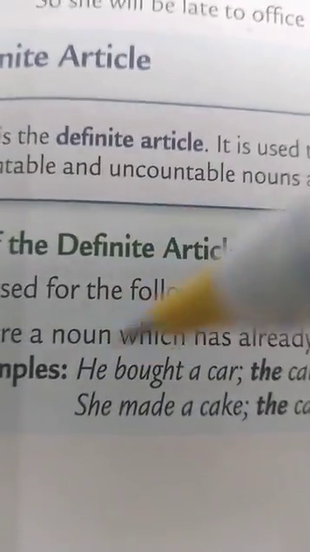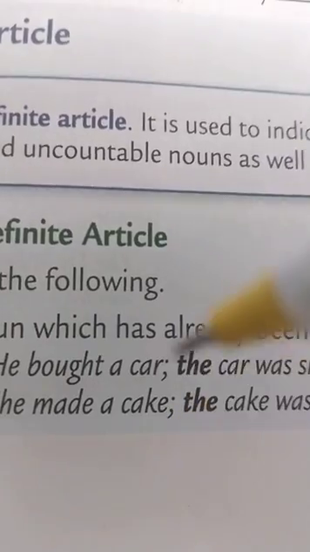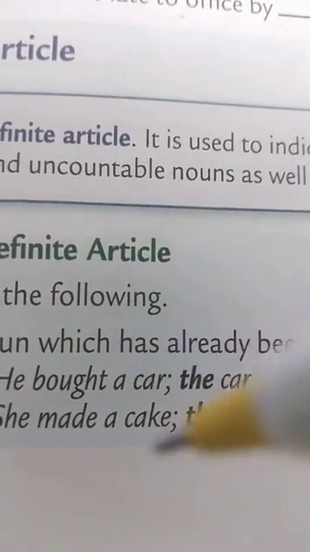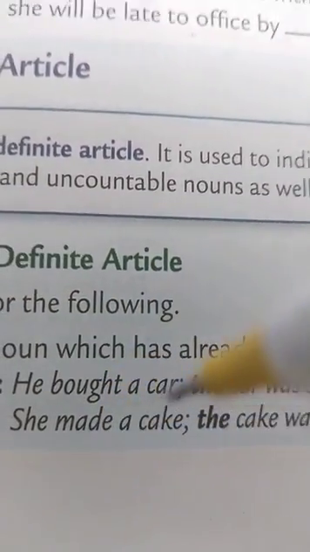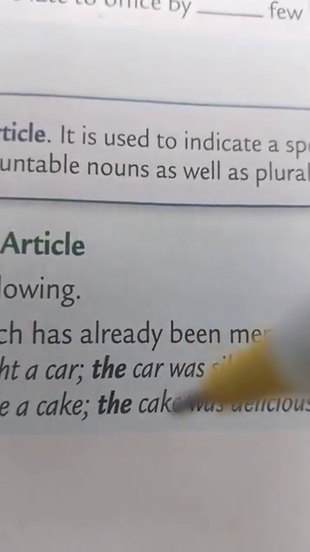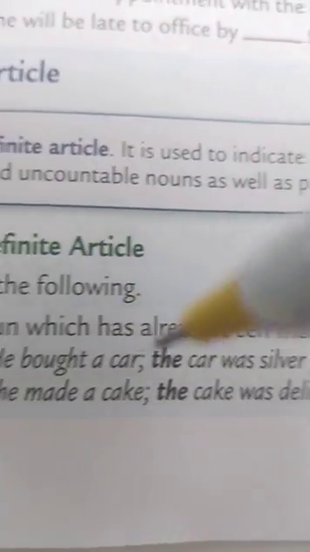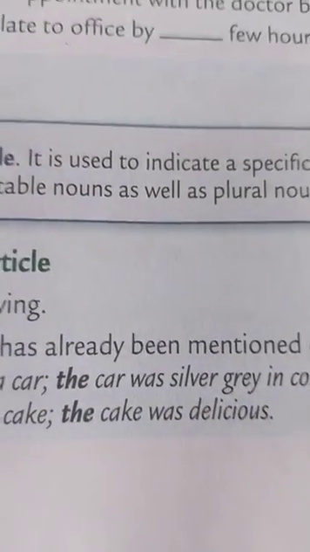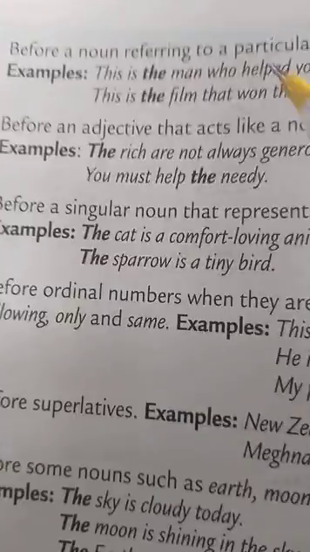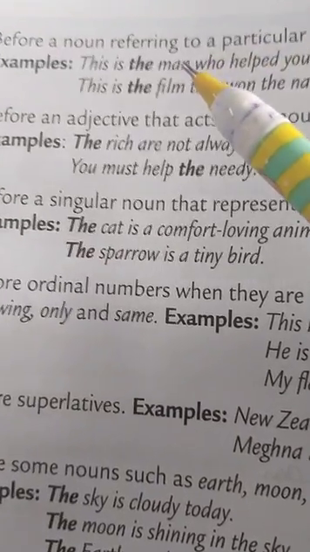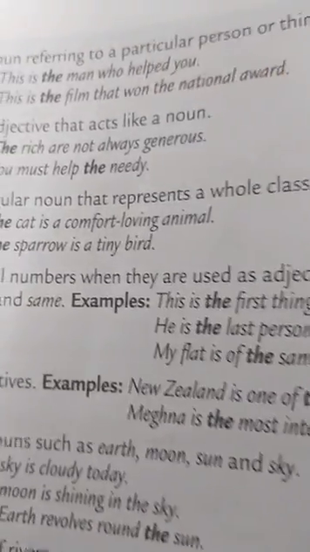Okay, she made a cake. So your noun cake has been used for the first time, so we have used article a. Now it is being repeated, so we have used article the before it. Okay. So, she made a cake. The cake was delicious. Now we use article the before a noun referring to a particular person or thing.